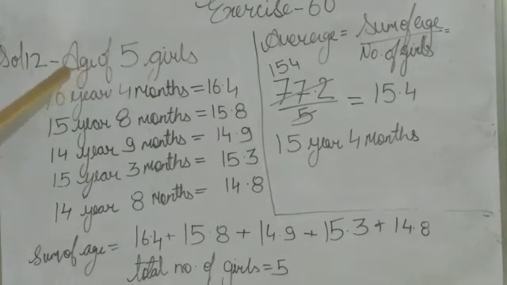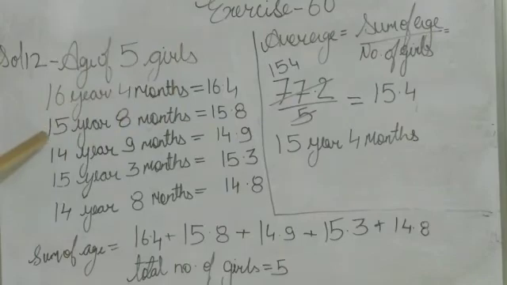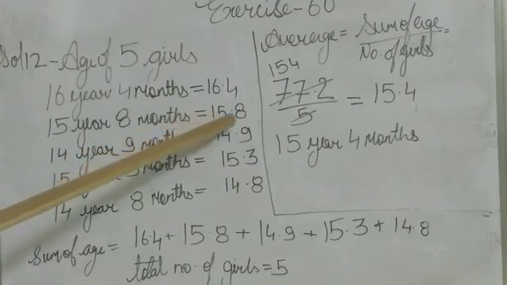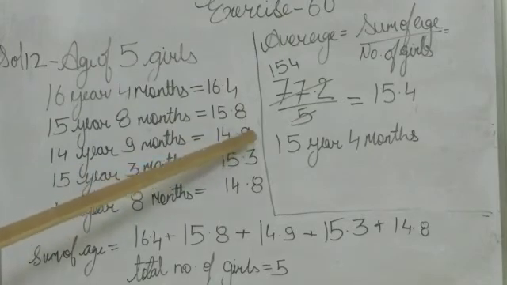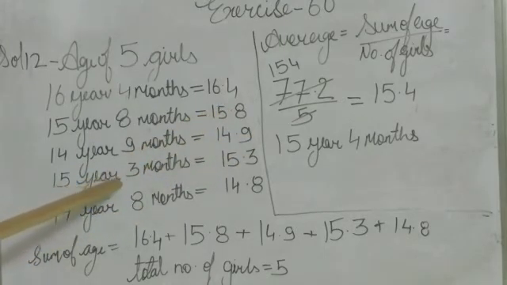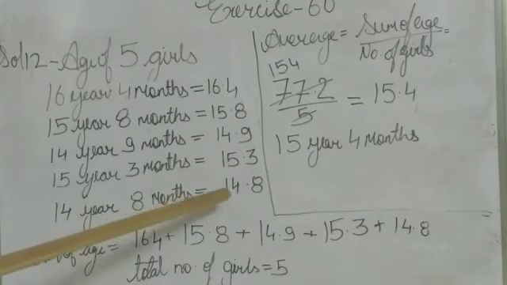Ages of 5 girls: 16 years 4 months is 16.4, 15 years 8 months is 15.8, 14 years 9 months is 14.9, 15 years 3 months is 15.3, 14 years 8 months is 14.8.